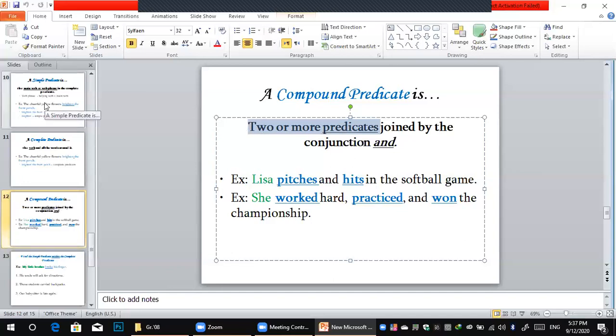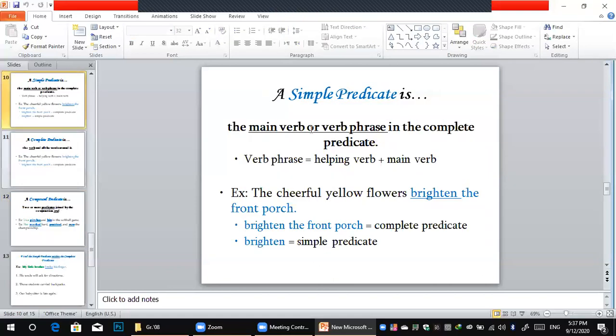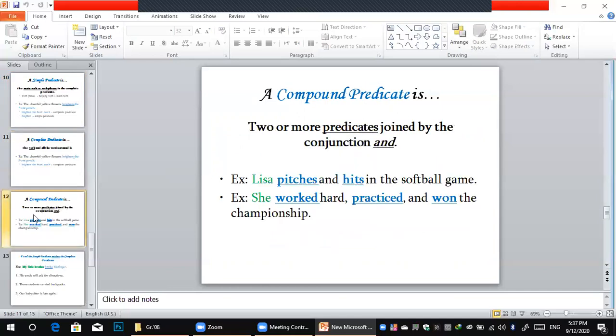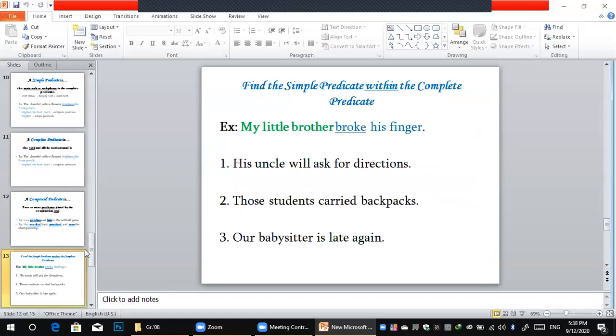So now, a simple predicate is one word, a verb. A complete predicate is the verb and all the words around it. And a compound predicate is two or more predicates. Here: my little brother broke his finger. So broke is a simple predicate, and broke his finger, all of these words, is the complete predicate. Of course, you can now easily apply what we have said on these examples.